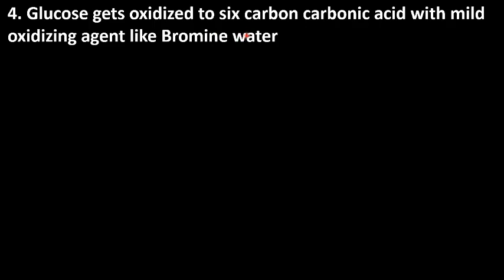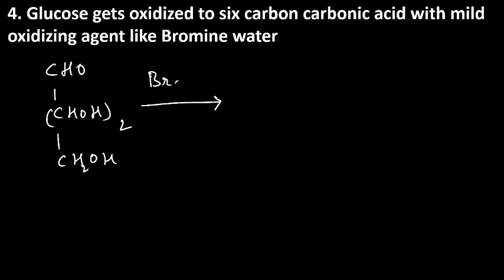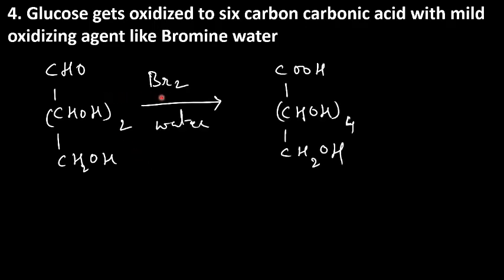Glucose gets oxidized to a 6 carbon atom carboxylic acid with a mild oxidizing agent like bromine water. Therefore, the reaction is in the presence of bromine water. So when glucose reacts with bromine water, we get a carboxylic acid group with 6 carbon atoms. The formation of this carboxylic acid indicates that the carbonyl group present must be an aldehyde.